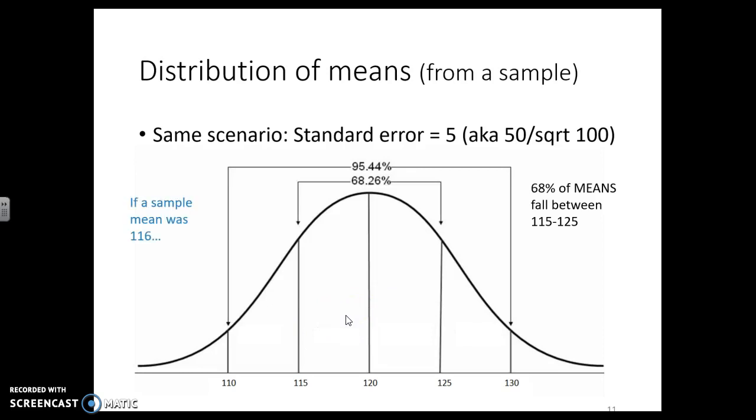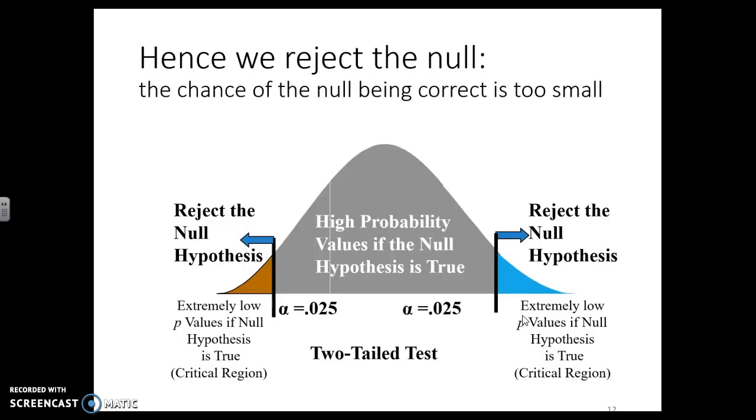If I have a mean page number for 100 books that was 116, I would say, yeah, that's expected. But if I had a mean score that was 136, I'm going to be over here in this tail and say that's not what I expected. And this is leading us to the idea of hypothesis testing. Because we have a distribution that is expected, this is what the statistic that we are doing is expecting.